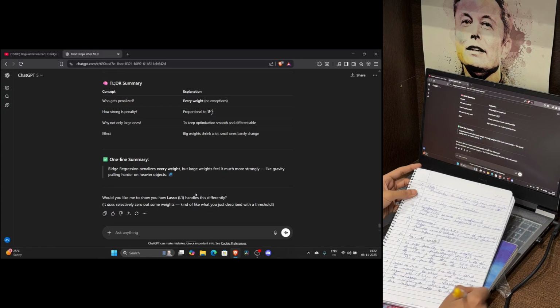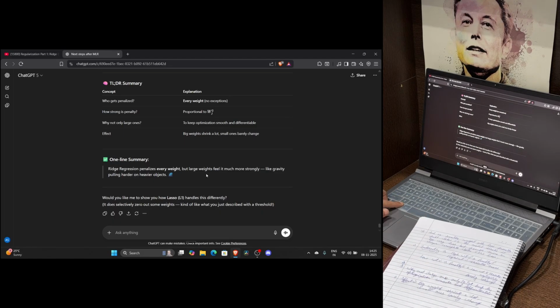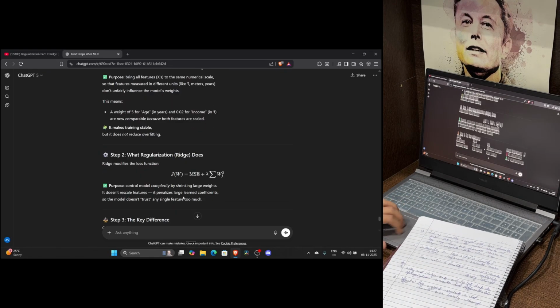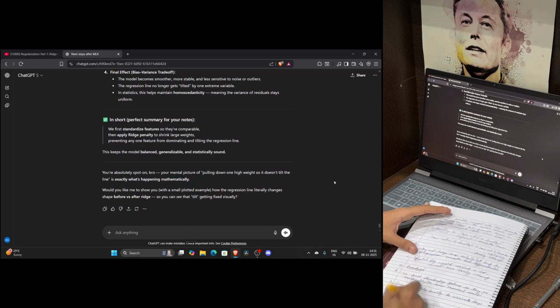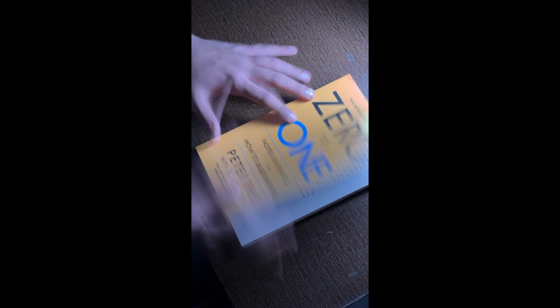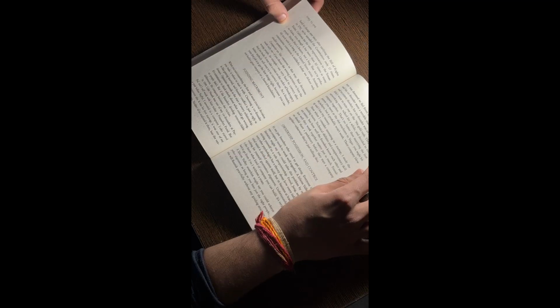I took detailed notes while learning this, and by the end, I had a clear understanding of how ridge regression works and how it differs from standardization. Tomorrow, I'll move on to L1 regularization, also known as lasso regression. After this, I move to my reading session.